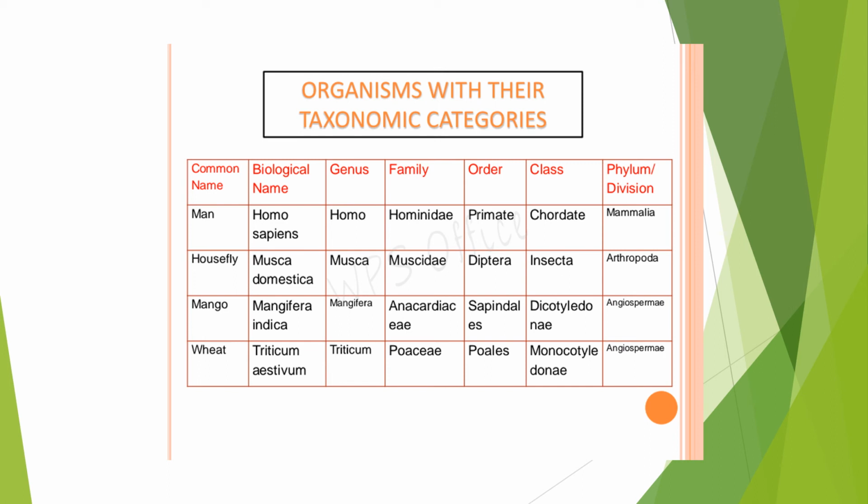Same way for housefly, and in plants, see for wheat it is Triticum aestivum, its binomial, genus Triticum, family Poaceae, order Poales, class Monocotyledonae, phylum Angiospermae. Then what kingdom will they be? Plant kingdom. So this is the systematic position. It's very important to know the systematic position of some of the species which you are learning. It's very important to know from genus to their division or phylum.